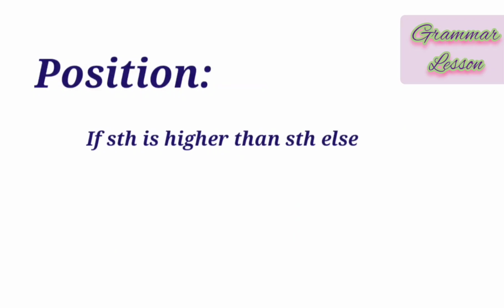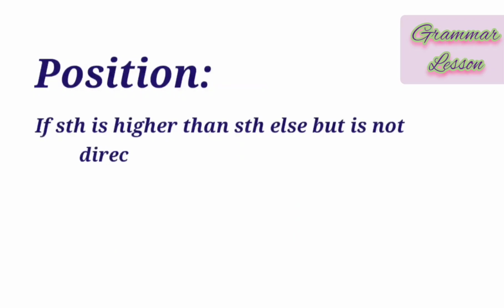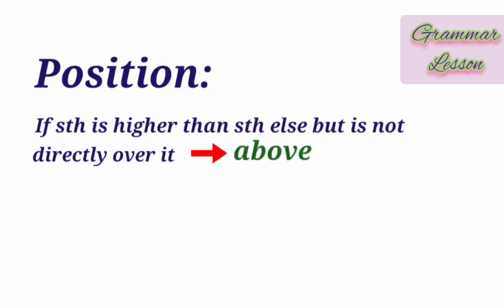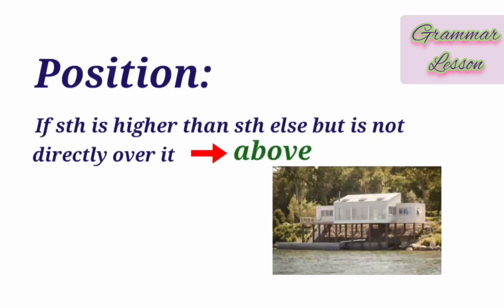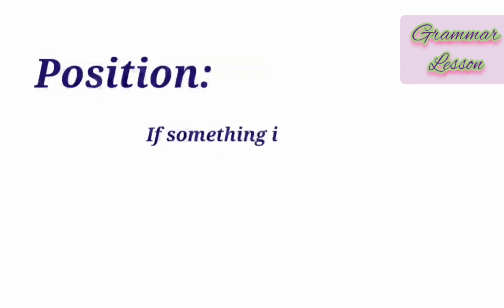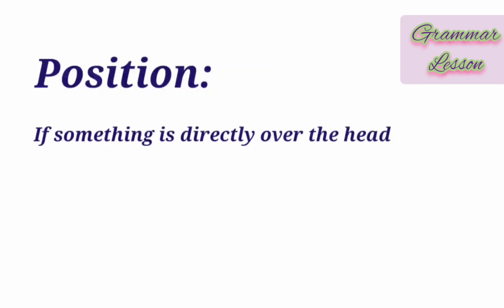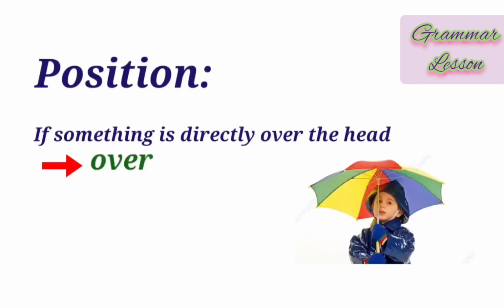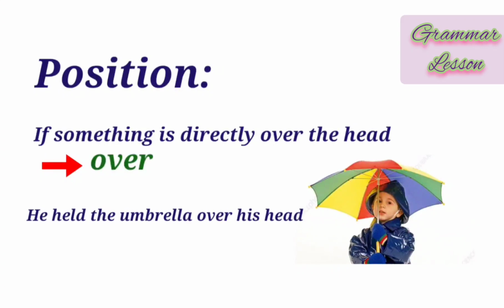But if something is higher than something else, but is not directly over it, we say above. For example, there is a house above the lake. The house is in a higher position than the lake, but is not directly over the lake. If something is directly over our head, we use over. For example, he held the umbrella over his head.